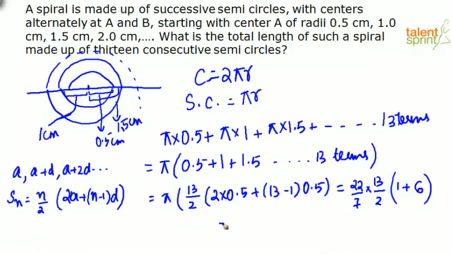That is equal to 22 by 7 into 13 by 2 into 7. That is equal to 11 into 13, which is 143. So the total length of the spiral that you get this way is 143 centimeters.